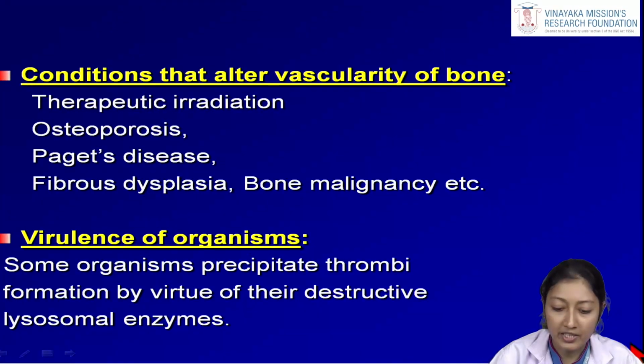What are the conditions which can affect the vascularity of the bone? This could be therapeutic irradiation, or conditions like osteoporosis, Paget's disease, fibrous dysplasia, or bone malignancies. All these diseases can affect the vascularity of the bone. The mandible is already supplied by the main blood vessel, the inferior alveolar vessels, along with the periosteal supply. So any cause which reduces the blood supply to the bone, especially the mandible, can end up in the patient developing osteomyelitis.